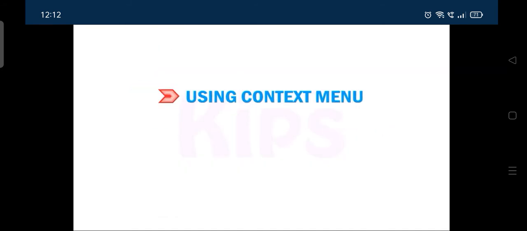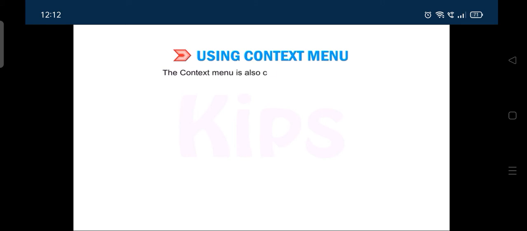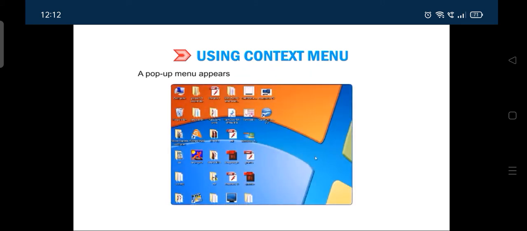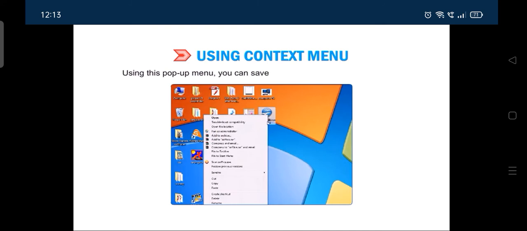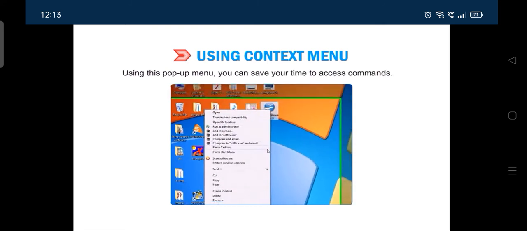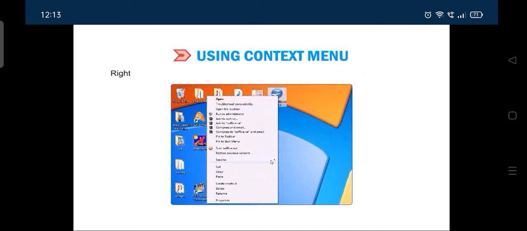Let me now tell you about using the context menu. The context menu is also called the shortcut menu. A pop-up menu appears when you right-click on an icon or desktop. Using this pop-up menu, you can save your time to access commands. Right-clicking on different areas and objects will display different sets of menus. Let us learn it practically.